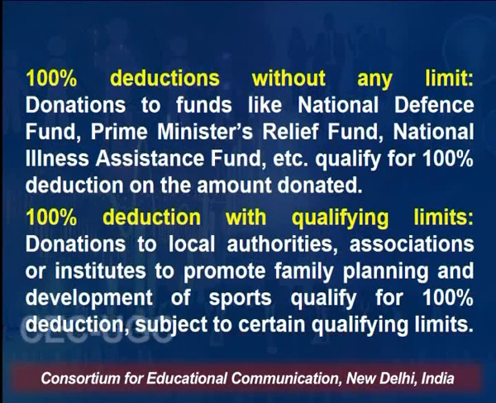Then 100% deduction with qualifying limits. Previously there was no limit. Now there will be a qualifying limit, a limit to the extent to which you can give the donation. Donation to local authorities, associations or institutions to promote family planning and development of sports qualify for 100% deduction subject to the qualifying limit.